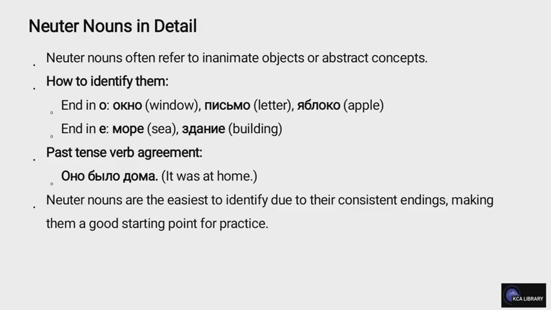Pismo, letter. Yabloko, apple. End in E. More, sea. Zdanie, building. Past tense verb agreement. Ono bylo doma. It was at home. Neuter nouns are the easiest to identify due to their consistent endings, making them a good starting point for practice.